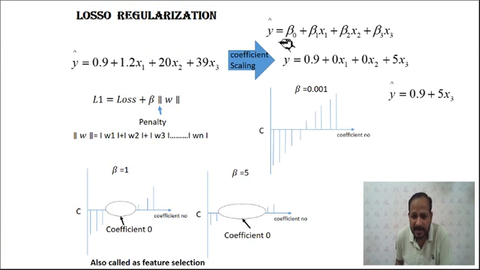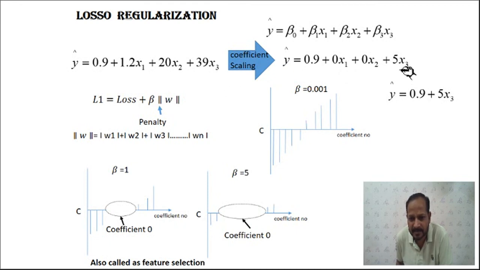It is the same as the previous one. This equation is the same, we have taken the same values, and then we are applying the sum. The method is different, Lasso regression, and because of that this scaling parameter factor will be different, and because of that these values will be converted. None remain as they are, but the 1.2 will be converted into 0, x1 is 0, or 20 is converted into 0, and this x3 coefficient goes from 39 to 5.